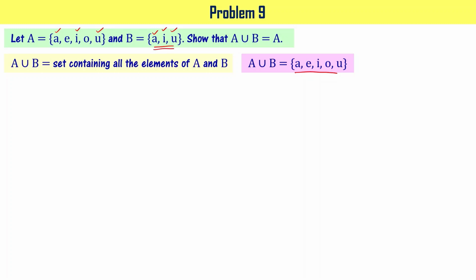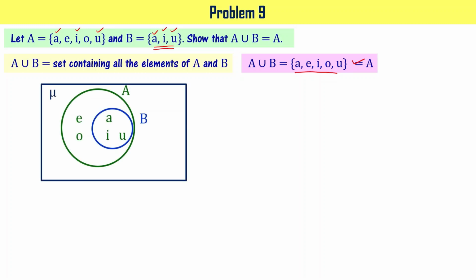Since they are already part of A, we are not including those letters from B. That's why in A union B you have A, E, I, O, U as the elements, which is exactly equal to A. This is what we were asked to show.